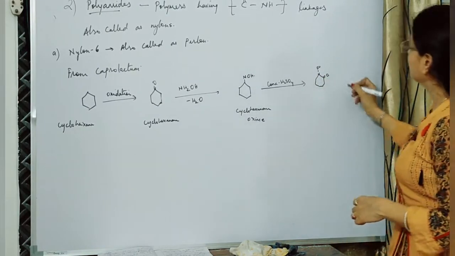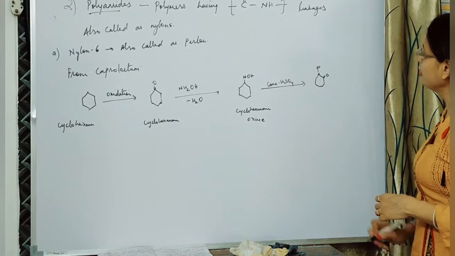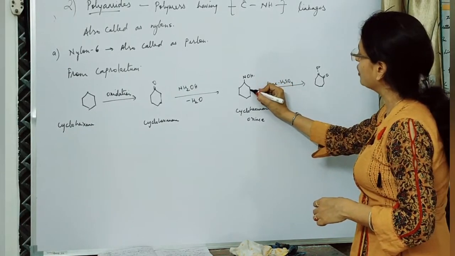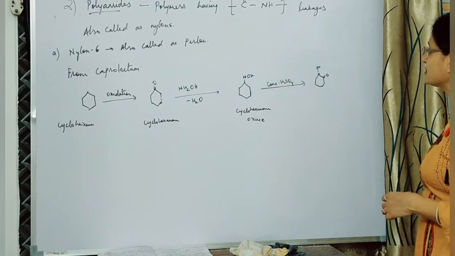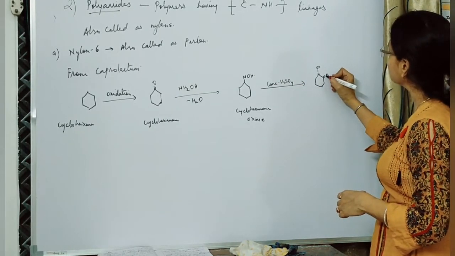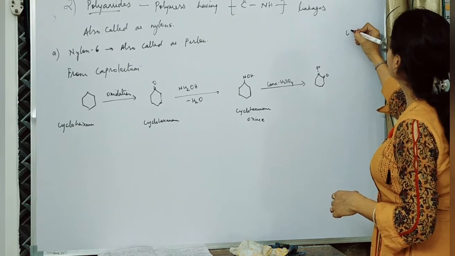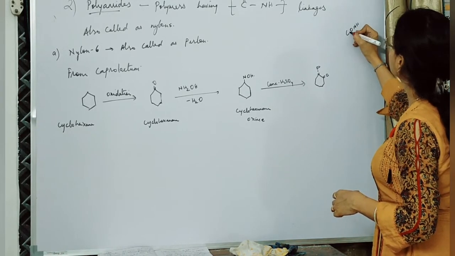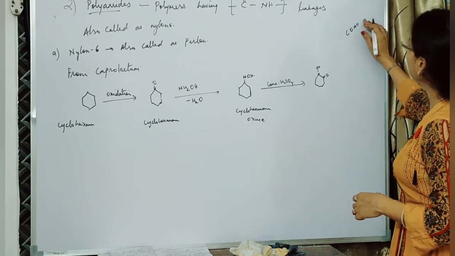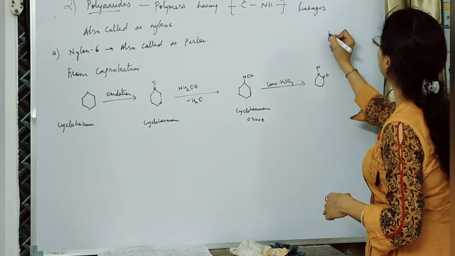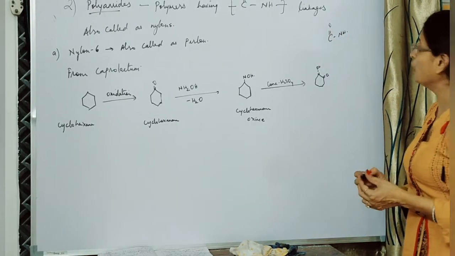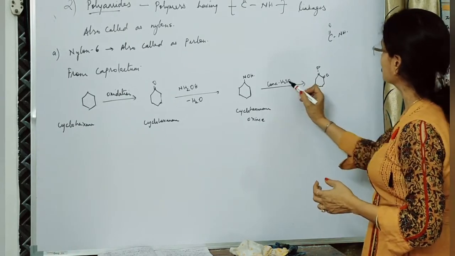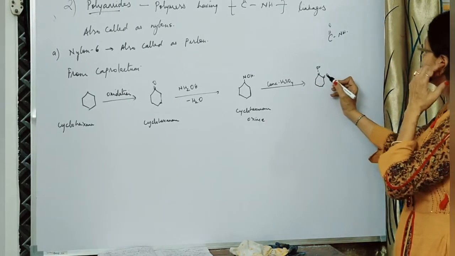Alright, look here. This type of rearrangement, that is over here an oxime, when it is treated with an acid, it gets substituted to form CONH. We can just write down the C double bond O NH. That is an amide group. That is where an oxime, with the reaction with an acid, forms a substituted amide.